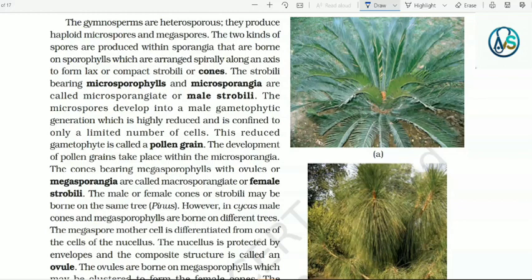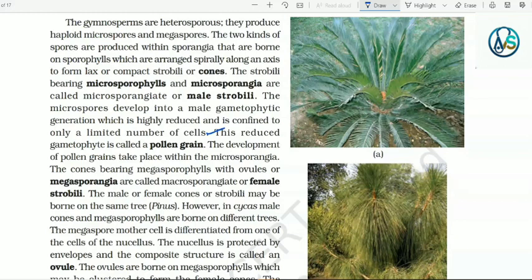The strobili bearing microsporophylls and microsporangia are called microsporangiate or male strobili. The microspores develop into a male gametophytic generation, which is highly reduced and is confined to only a limited number of cells. This reduced gametophyte is called a pollen grain.